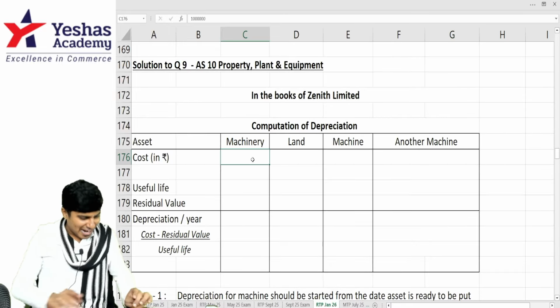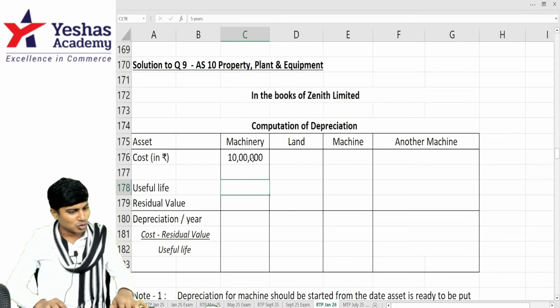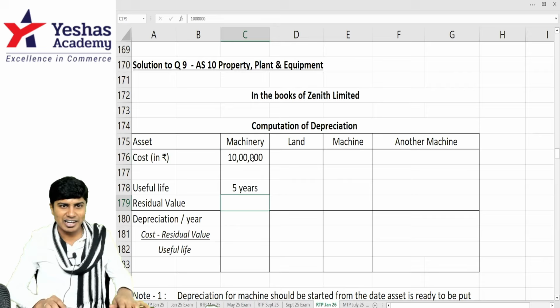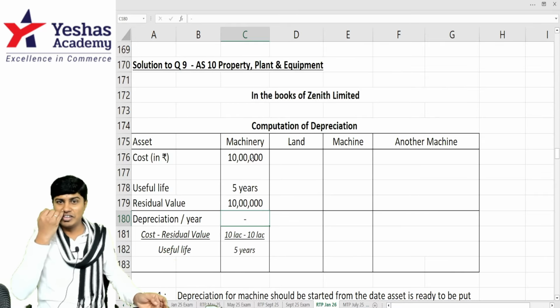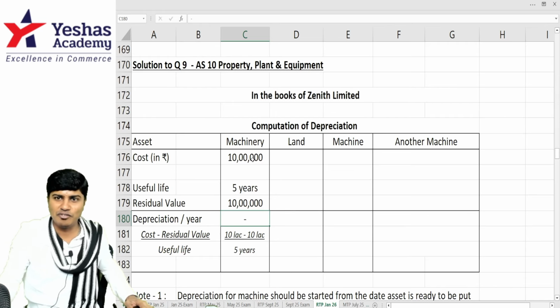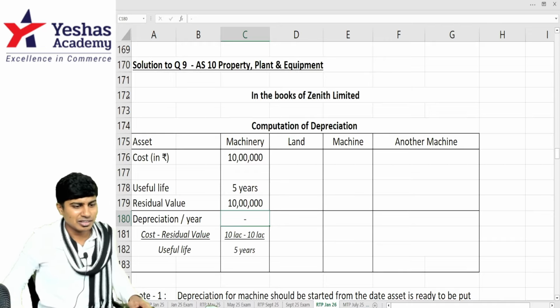So the cost of the machinery is 10 lakh. Useful life 5 years. Residual value 10 lakh. 10 lakh minus 10 lakh divided by 5 is 0. Depreciation is 0. Which year? First year, second year, third year, fourth year or fifth year? All 5 years, 0 depreciation. How come?